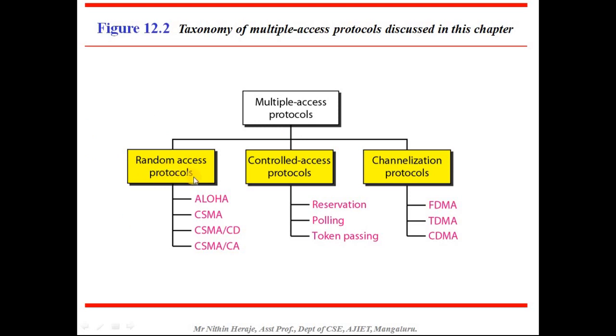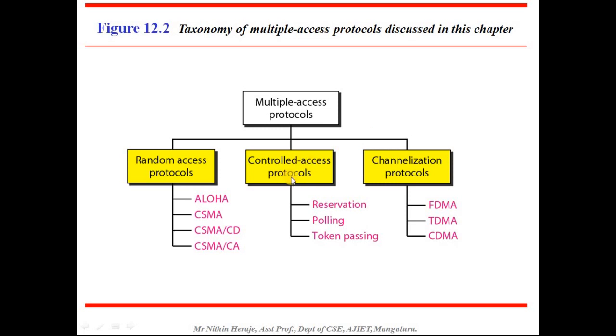This random access protocols category has Aloha, CSMA, next CSMA/CD and CSMA/CA. So here we have four different algorithms under random access protocol, and meanwhile we have another category of multiple access protocols,